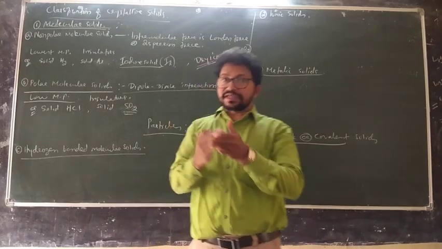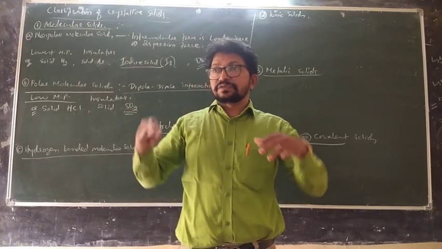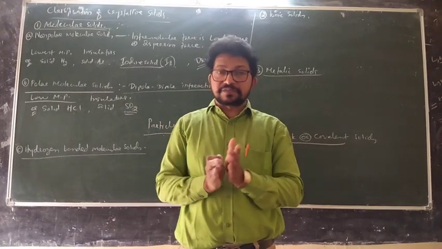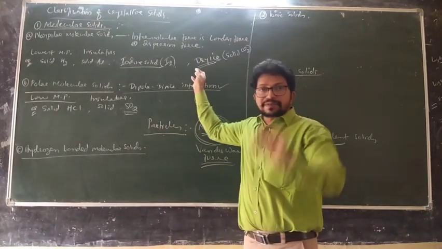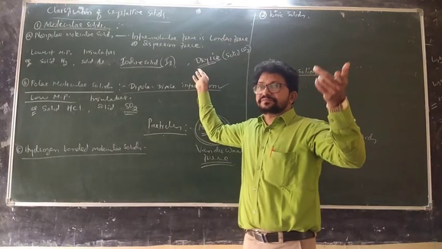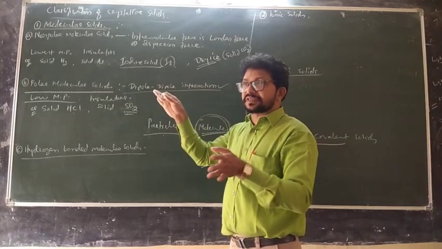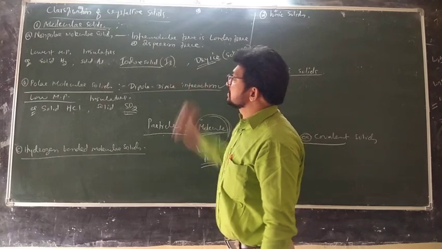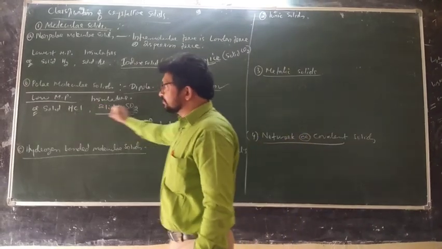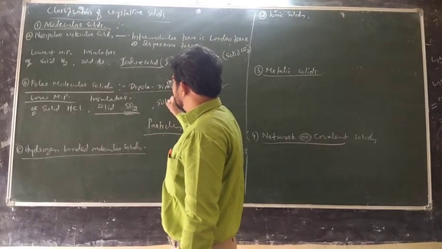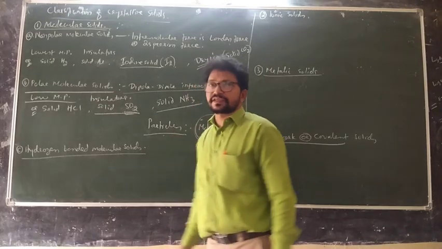Because in carbon dioxide the dipole moment is zero, when dipole moment is zero it becomes non-polar. It exists in the atmosphere of planet Mars. So dry ice is again which type of molecular solid? This is a non-polar molecular solid. Then solid SO2.